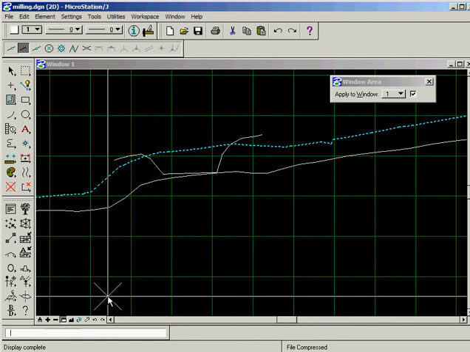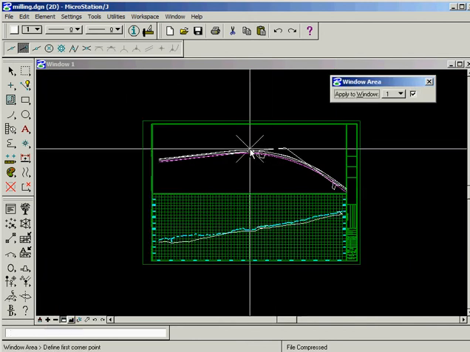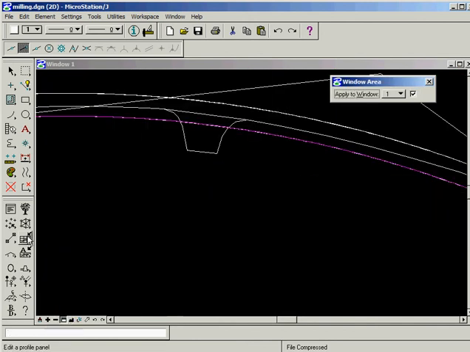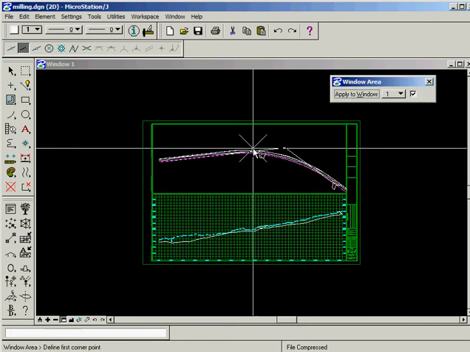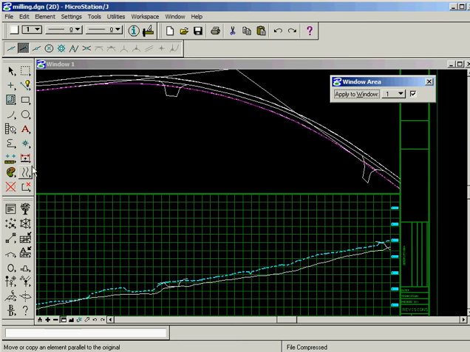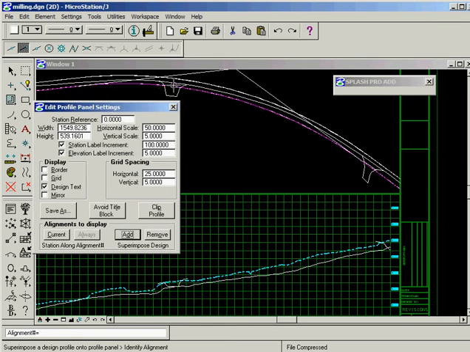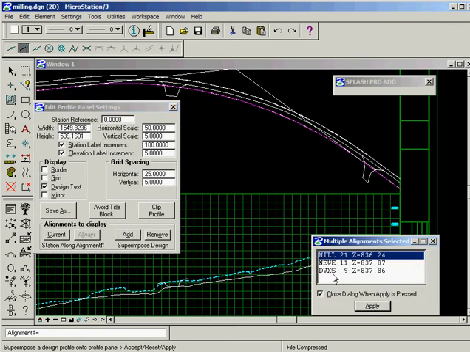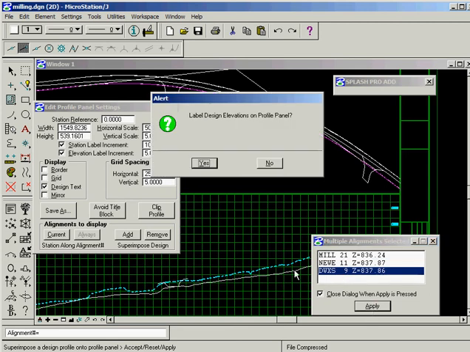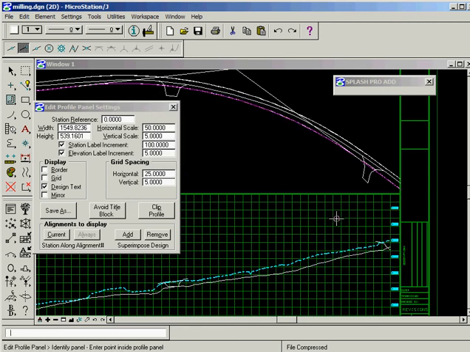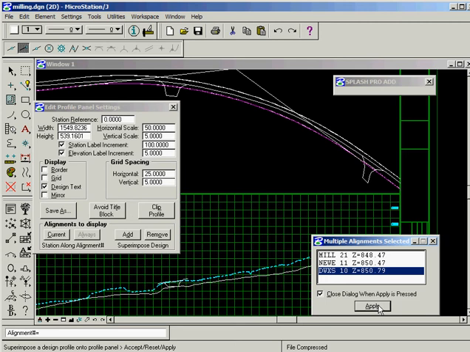Oh, and let's add 2 more things. Let's edit the profile panel, add the driveway cross section, and we'll add this driveway cross section.